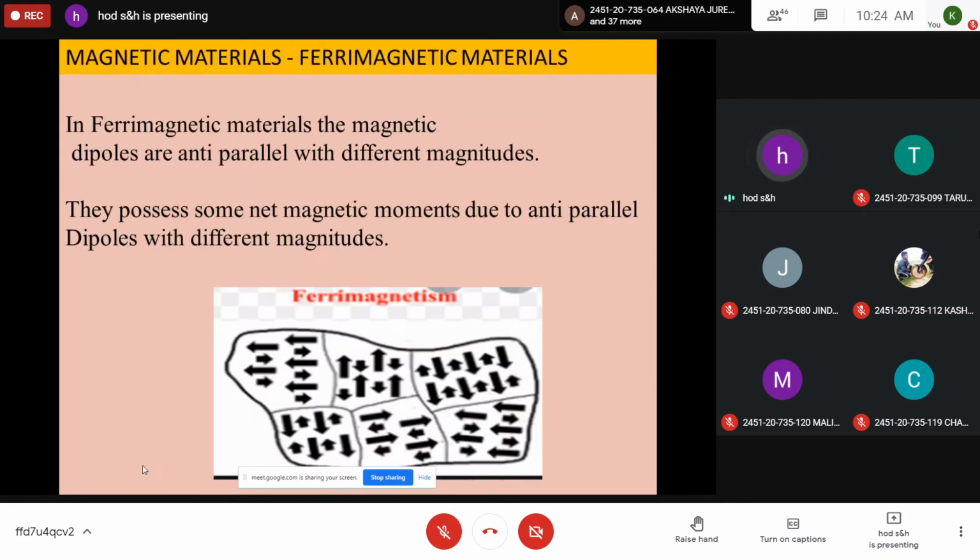And finally, one more class of materials, which are ferrimagnetic materials. The difference is that in ferrimagnetic materials, the magnetic dipoles are anti-parallel but with different magnitudes. In the previous case, they are anti-parallel with the same magnitude, but here they are anti-parallel with different magnitudes. Because of that, they have some net magnetic moment and exhibit small magnetization in different regions. And you can see in the diagram, in one region, they are anti-parallel, but the magnitudes are different. Because of this, whichever magnitude is dominant in that direction gives a certain magnetization.